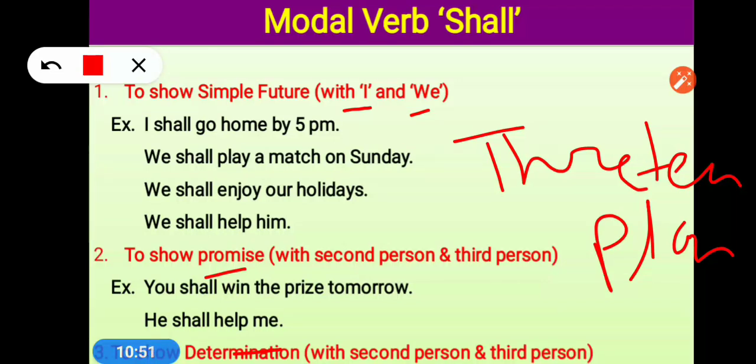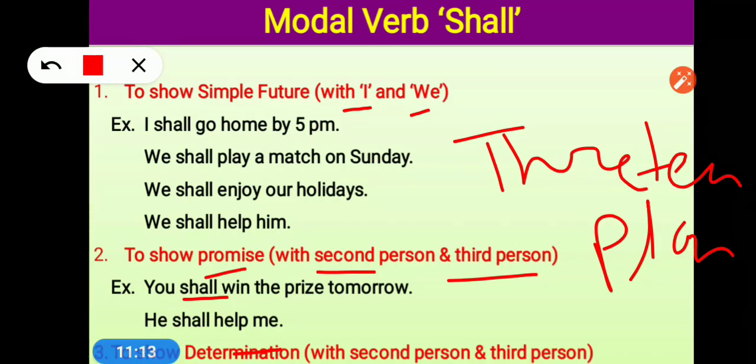Then what we do with I and we? We use will. So here it will be opposite. Like with I and we we use will for promise, request, and determination. But for second and third person, it means you, second person, and third means he, she, it, we use shall. This rule is common in will and shall.